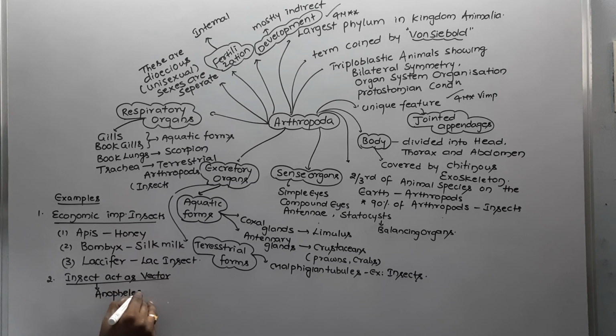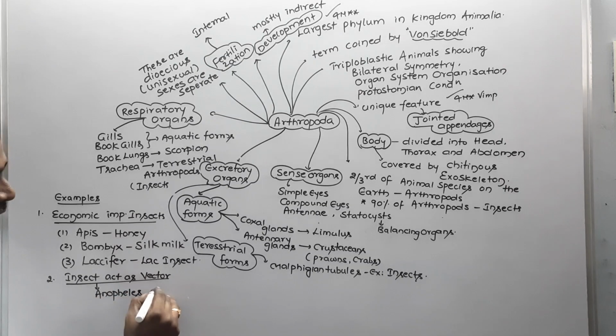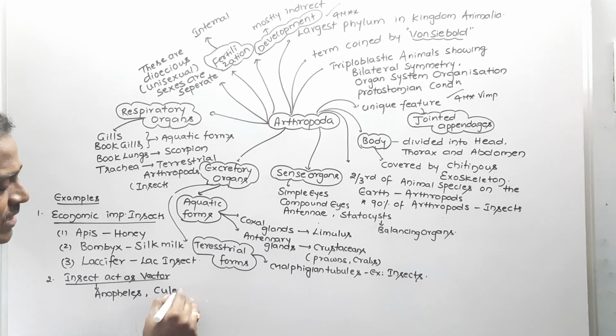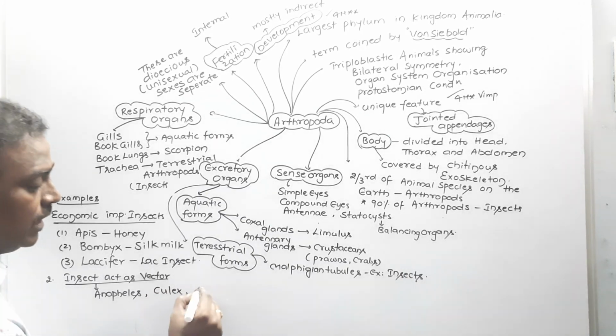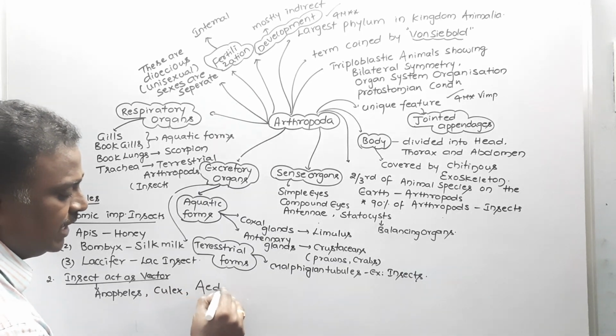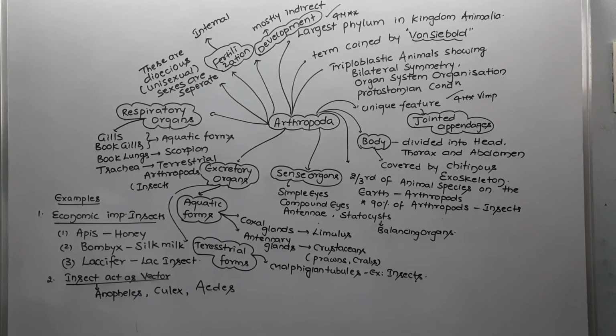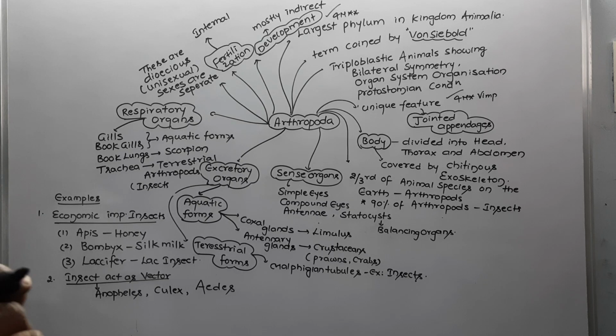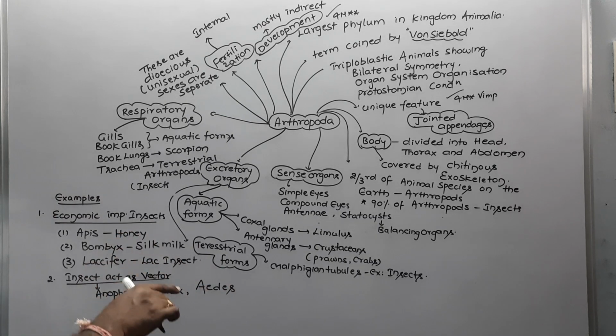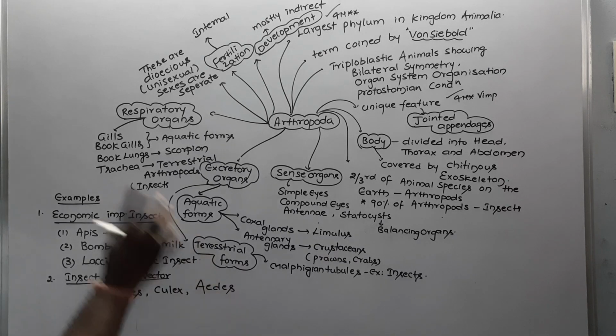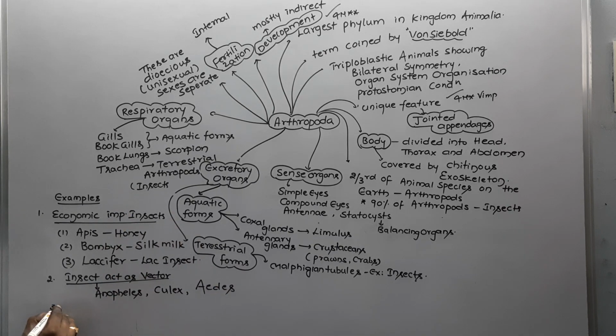Female Anopheles causes malaria, and female Culex causes filaria. And also Aedes aegypti causes dengue fever, yellow fever, breakbone fever. These are the 3 mosquitoes, on biting us, we get malaria, filaria and dengue fever. This is one of the important points.